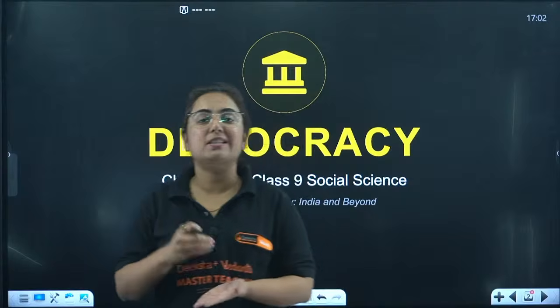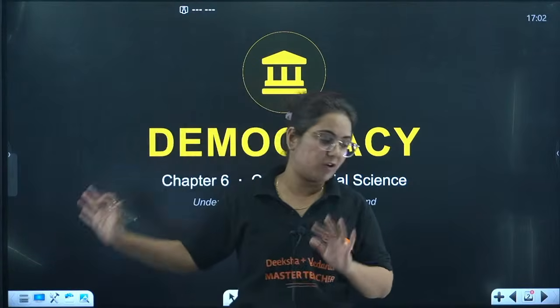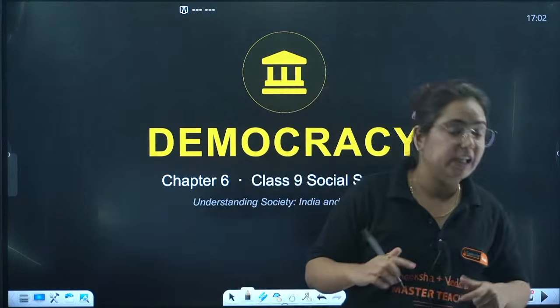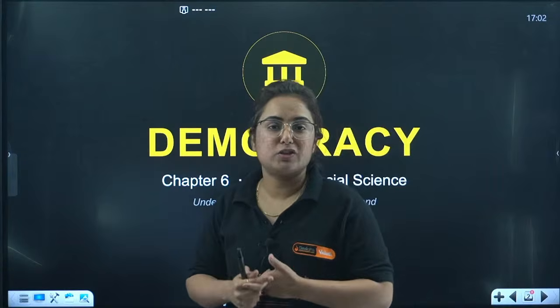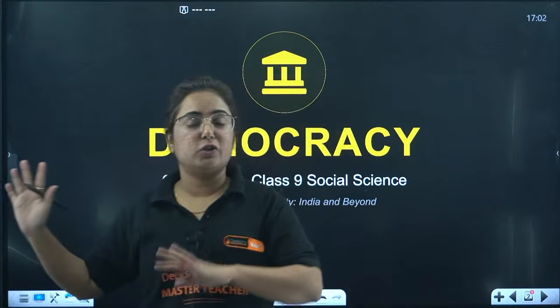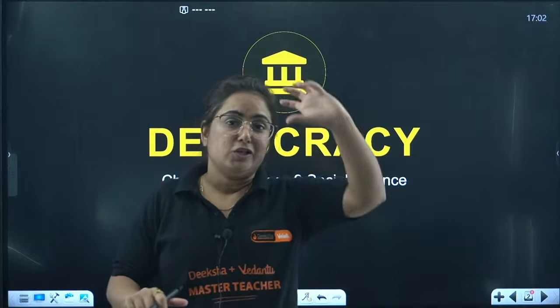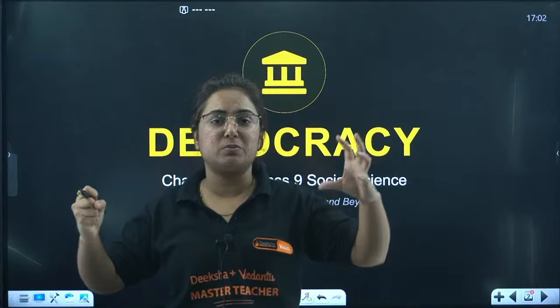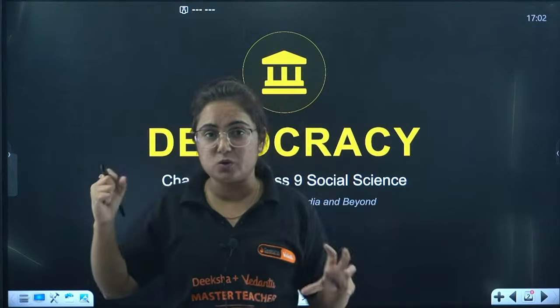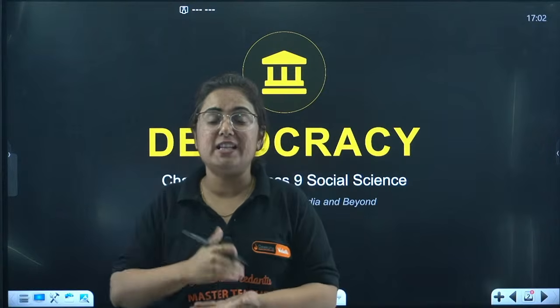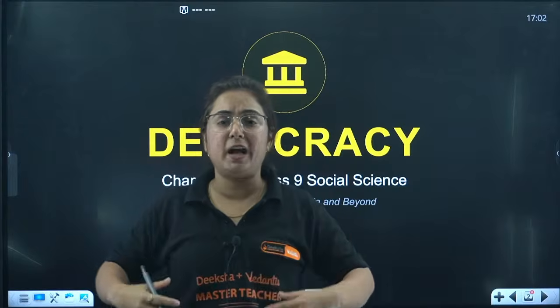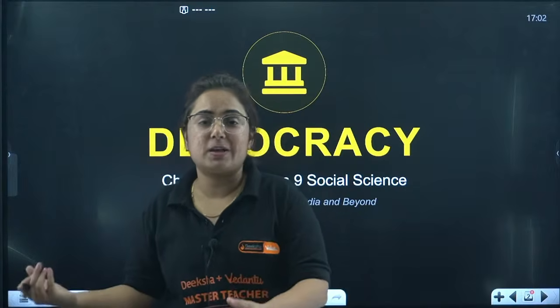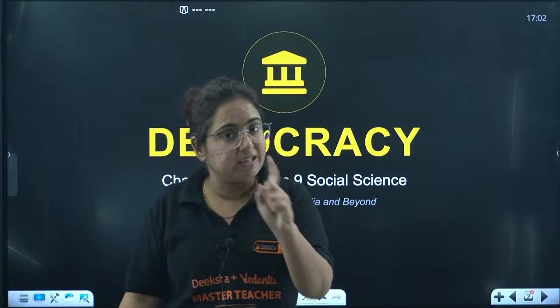Today we are going to practice the important questions from the chapter democracy. In just 5 minutes, I will give you a brief about what the chapter is all about. Last year also you had this chapter, what is democracy, why democracy? It starts with the description of what actually is democracy. Democracy comes from a Greek word, demos plus kratia. Demos means people and kratia means rule. So hence we can call it the rule of the people. We know it as Loktantra, the democratic system in which the leaders are chosen by its people.